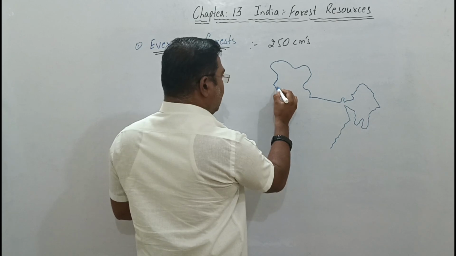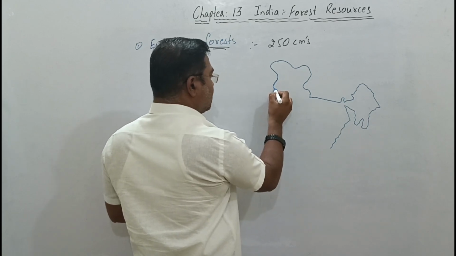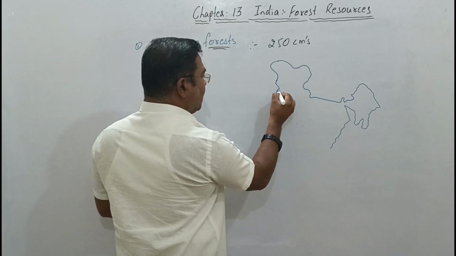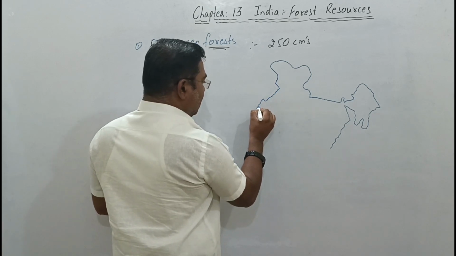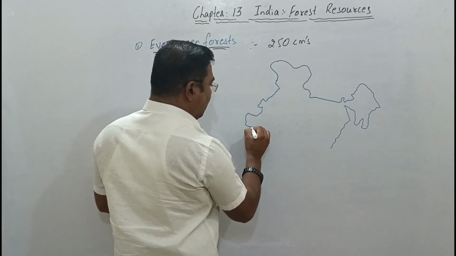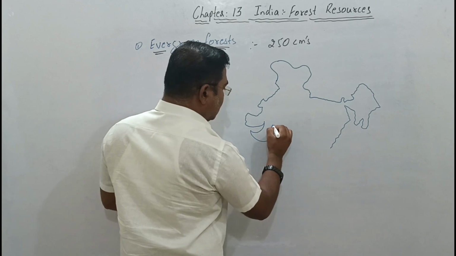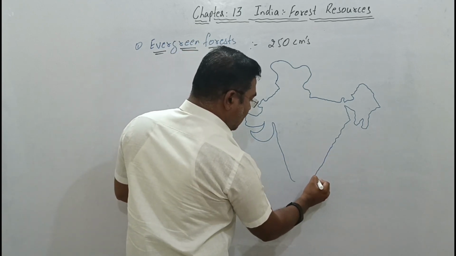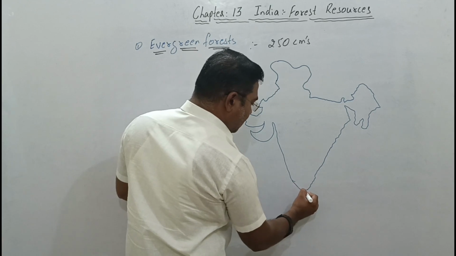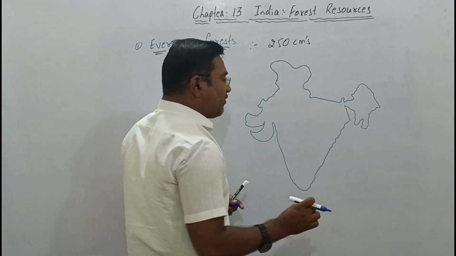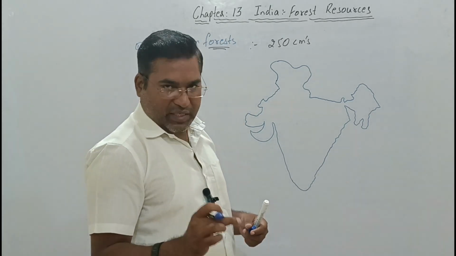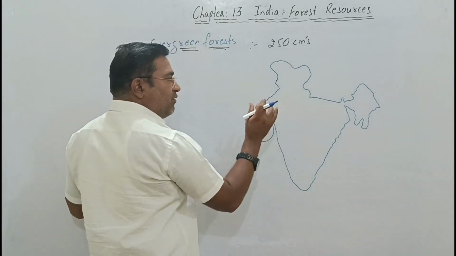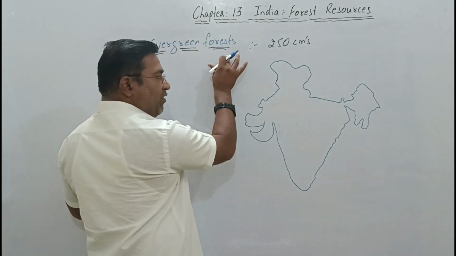Dear students, one thing you should know: map construction, or making of the map, is very important. How much you learn the making of the map will help you in locating places.